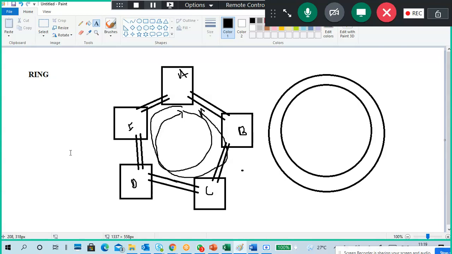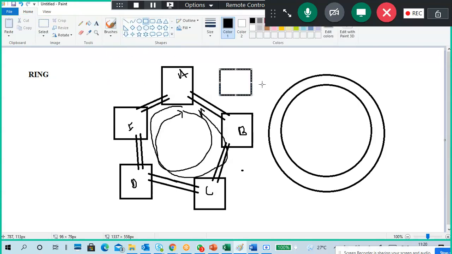Okay, clockwise, anti-clockwise, so that is one of the solutions, but faults are also there. What is the fault in a single ring? If one connection is gone, the other PCs can't communicate, and even the nearest PCs will take a lot of time. Even though the destination PC is near to the source, it will take more time to communicate, so we use a double ring for that. Fault is always one of the terminologies you have to understand.